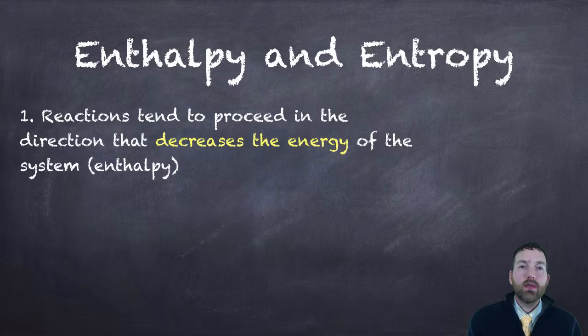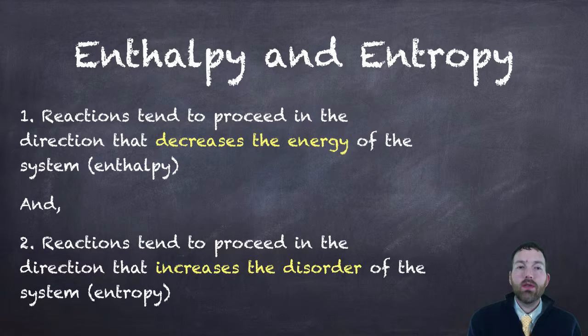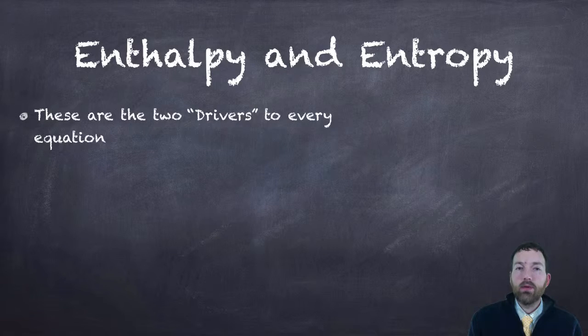Reactions always tend to proceed in the direction that decreases the energy of the system, or the enthalpy of the system. If the energy content of the system is going down, say through an exothermic reaction, we're releasing energy out into the surroundings, that is a decrease in energy or a decrease in enthalpy. But reactions also tend to proceed in the direction that increases the disorder of the system, or increases the entropy of the system. So these two things are drivers to every equation. This is kind of what's deciding whether the equation is going to happen spontaneously or not.